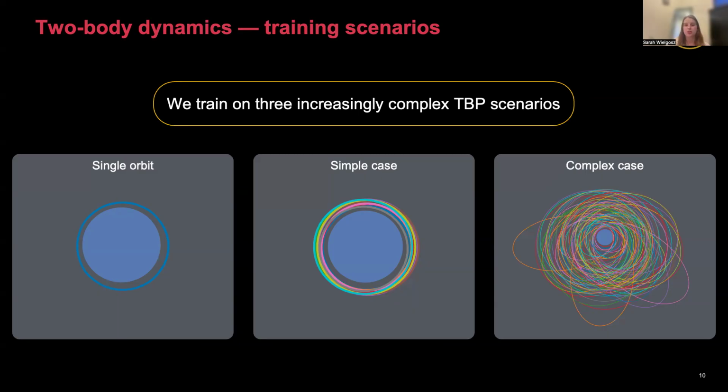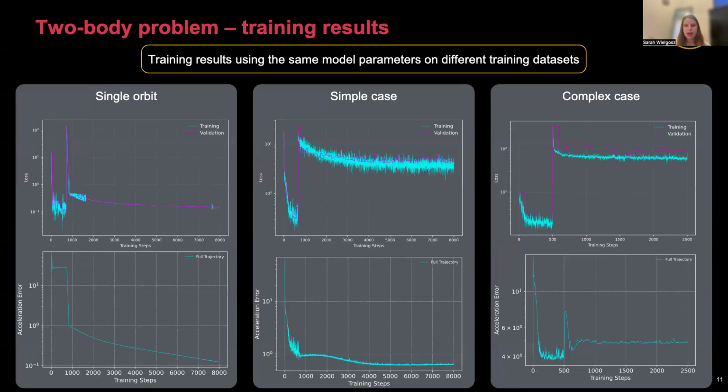Just note that we are using a length strategy of 10, then 100%, and we're using the same model architecture for all of these training scenarios, which we did because we thought the dynamics are so simple that we should be able to use the same architecture for all training scenarios. And what we end up seeing is that for the single orbit, we overfit as expected.